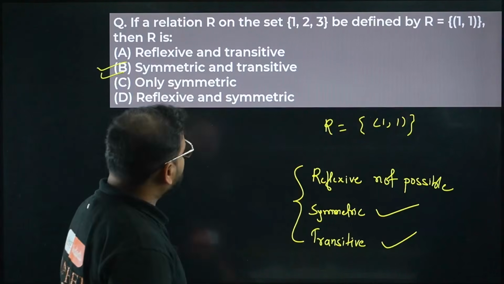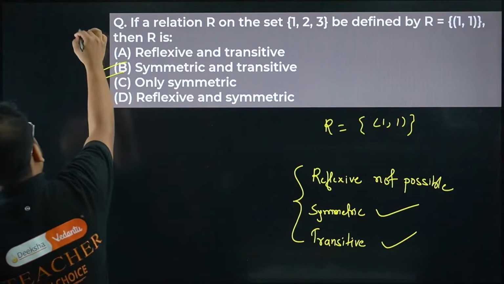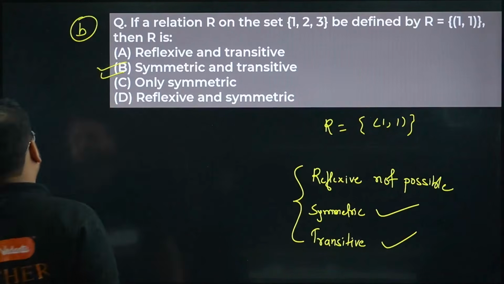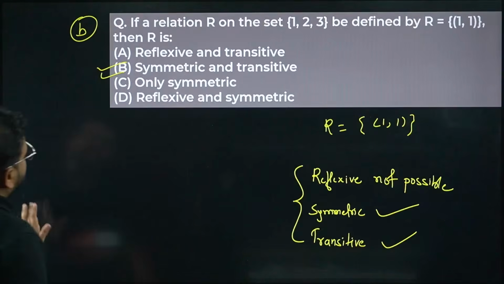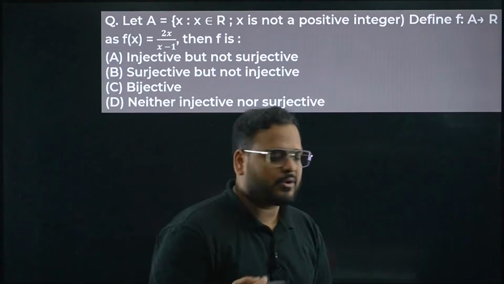Symmetric and transitive but not reflexive. Option B is correct. This is given. So A, B, B so far. Next question now, the fourth one.